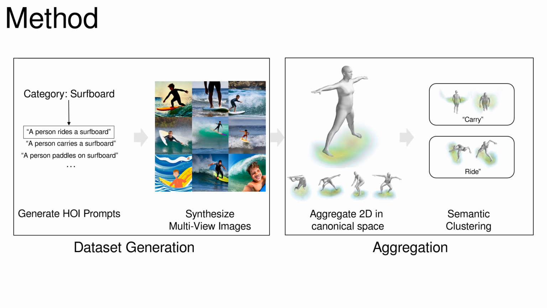The first phase, the dataset generation phase, starts by generating prompts that describe the semantics of the HOI and creating a database of multi-viewpoint images from the HOI prompt using diffusion models. The second phase is the aggregation phase, where we extract 2D cues from the images and aggregate them to 3D canonical space. By cleverly selecting the images to aggregate, we can infer distribution per semantic type of HOI.